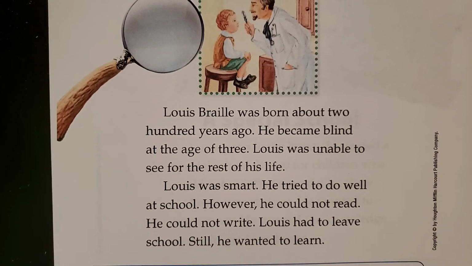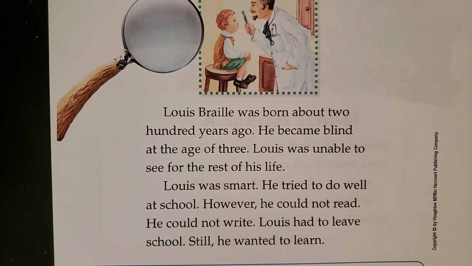Louis Braille was born about 200 years ago. He became blind at the age of 3. Louis was unable to see for the rest of his life. Louis was smart. He tried to do well at school. However, he could not read. He could not write. Louis had to leave school. Still, he wanted to learn.